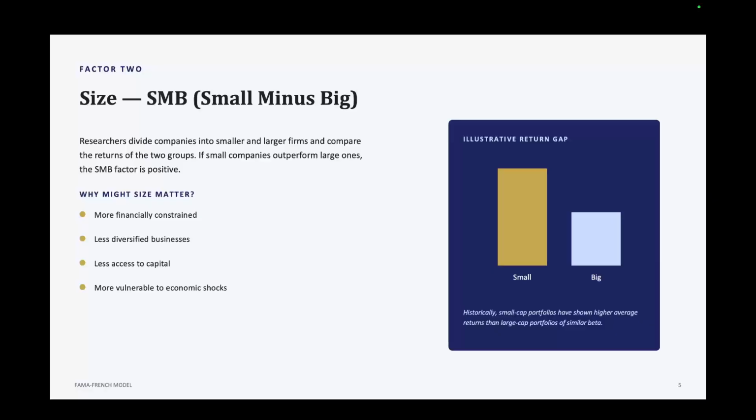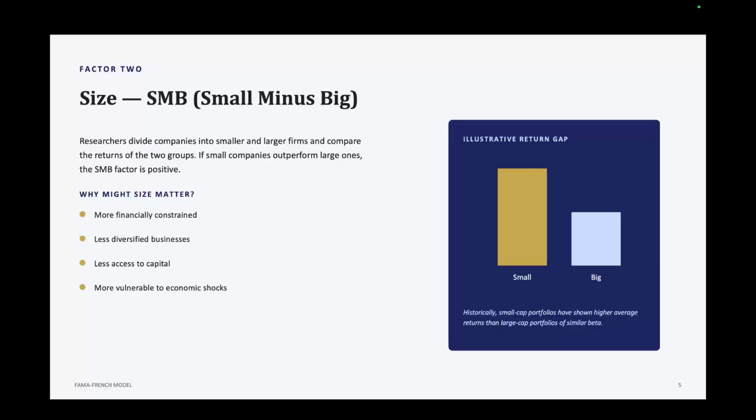Well, there are several possible explanations for this. Smaller companies may be more financially constrained, they may have less diversified businesses, they may have less access to capital, or they may be more vulnerable to economic shocks. In other words, perhaps small companies are genuinely riskier in ways that the CAPM's single beta doesn't fully capture.